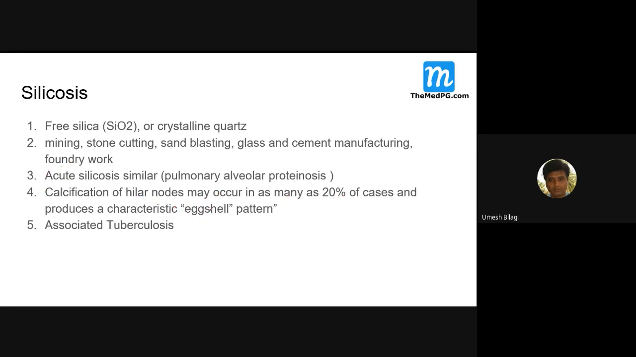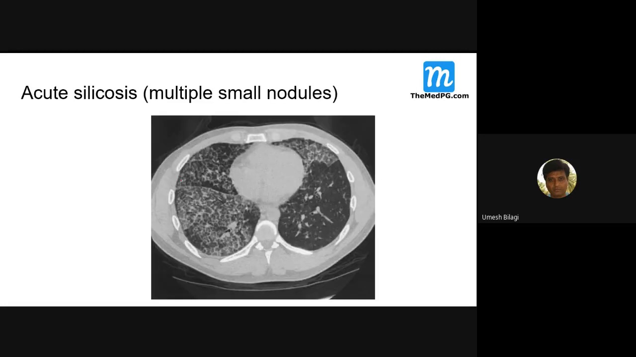Some people can ask this question: eggshell pattern, hilar lymph node. And one important thing is tuberculosis. Silicosis involves apical lung fields. This is acute silicosis with multiple nodules. It may not be restricted to the apex when it is acute. A large exposure to silica, and the patient can present acutely like this on CT. It is not a very good prognosis.